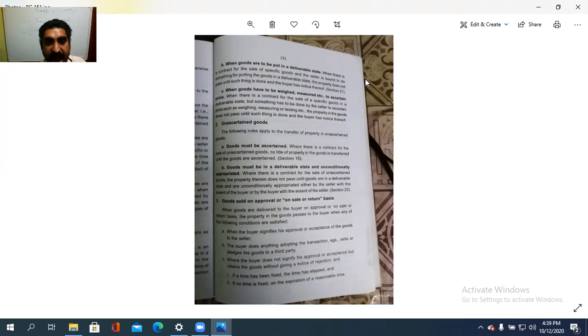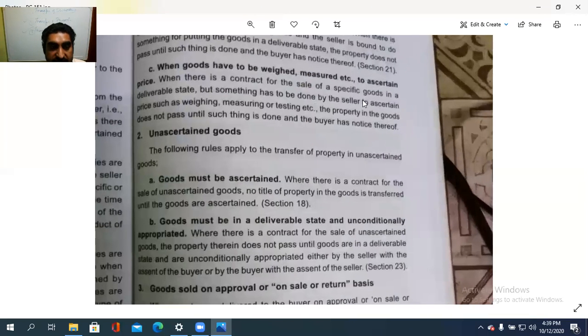Then what are unascertained goods, or what are the conditions with regard to unascertained goods? The following rules apply to the transfer of the property in unascertained goods. The goods must be an ascertained one. When there is a contract for the sale of unascertained goods, no title of the property in the goods is transferred until the goods are ascertained.